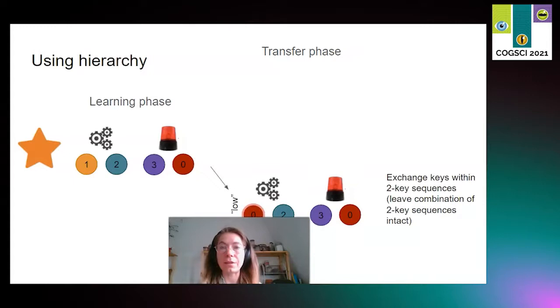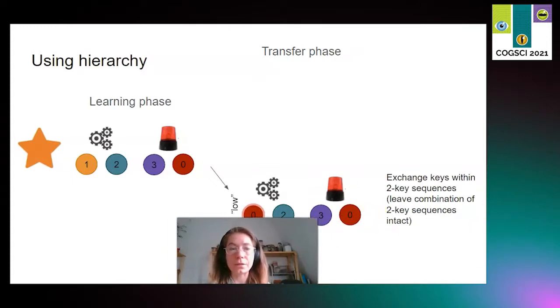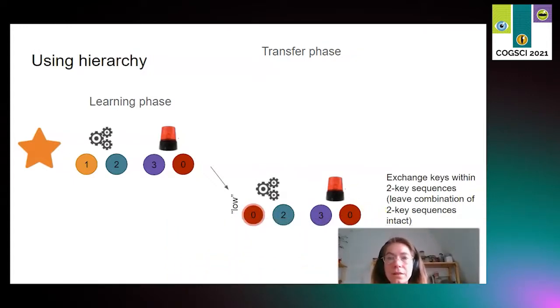To mess with the lower level, we changed some 2 key sequences. In this example, we now need to press red and then green to get the gear, instead of orange and then green. But the combination of events for each star stays the same, so we need the gear and then the light to get the orange star. This is a low-level manipulation because we modified the lower level of rules, the 2 key sequences.